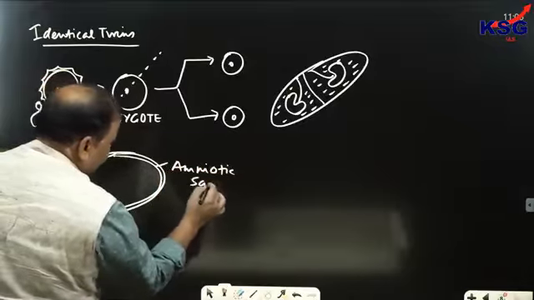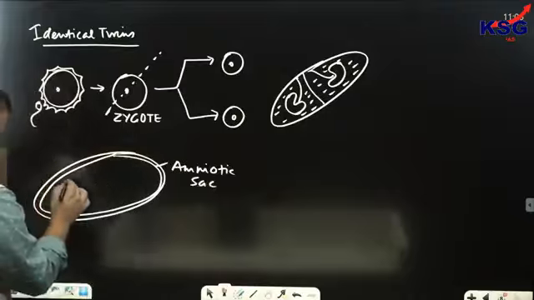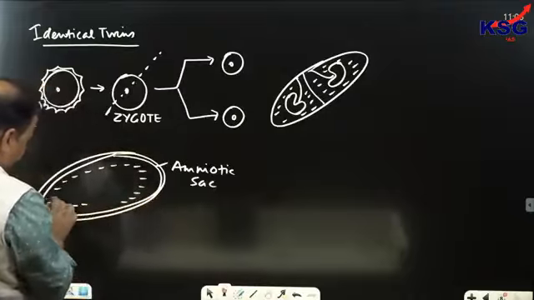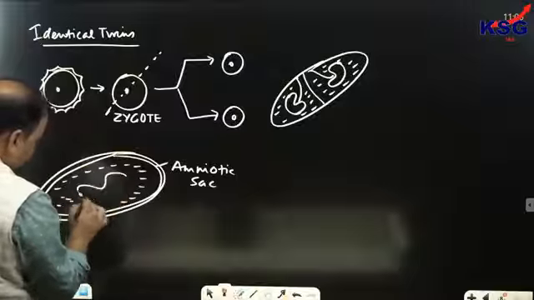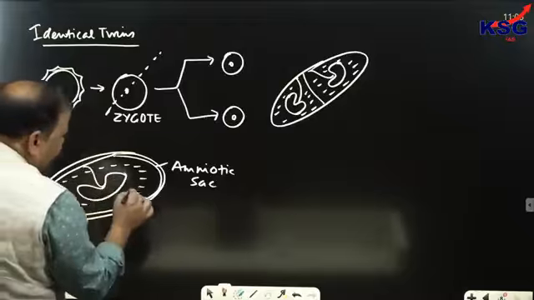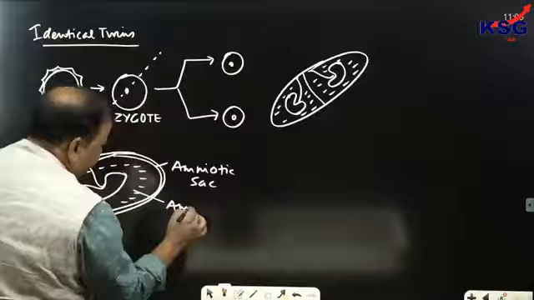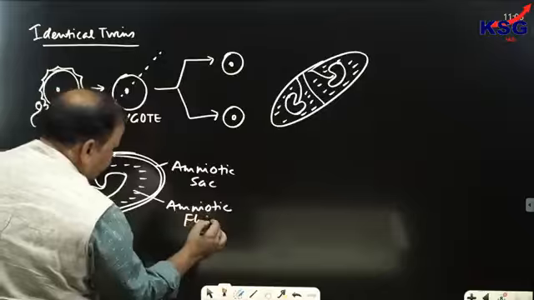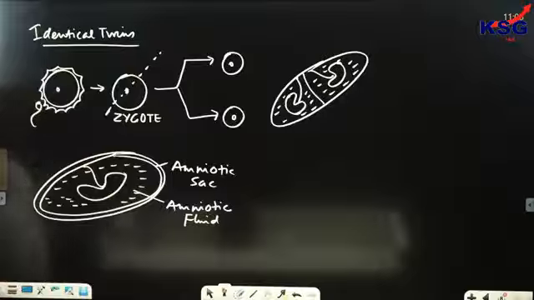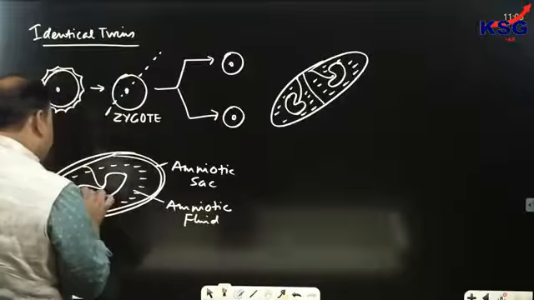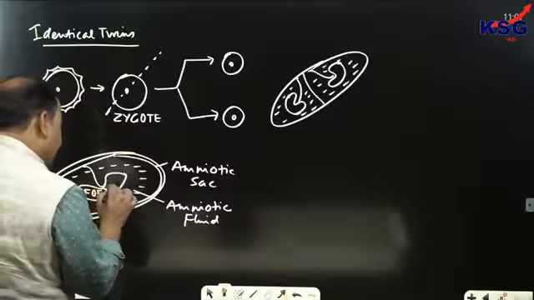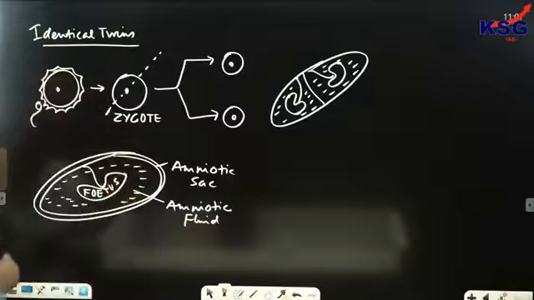Inside it, a fluid is present, and this fluid is called amniotic fluid. This is a mother's womb in which a sac is present, called the amniotic sac, inside which the fluid is present, called amniotic fluid, and this is the fetus.